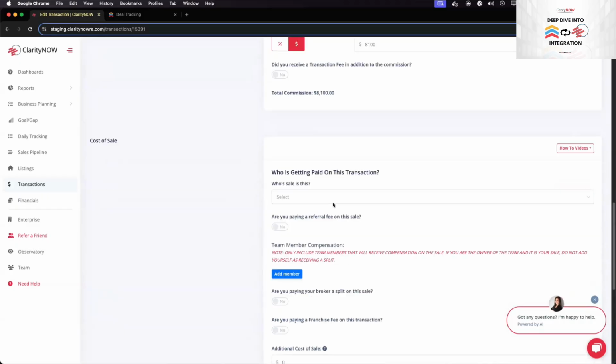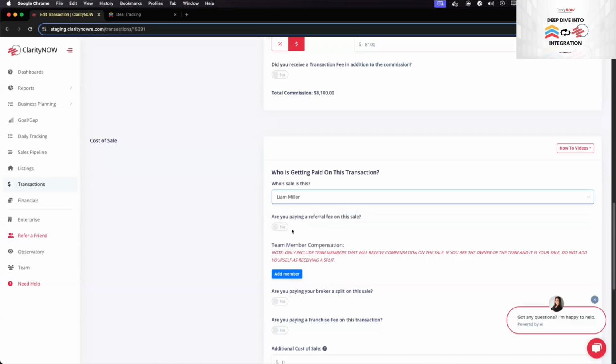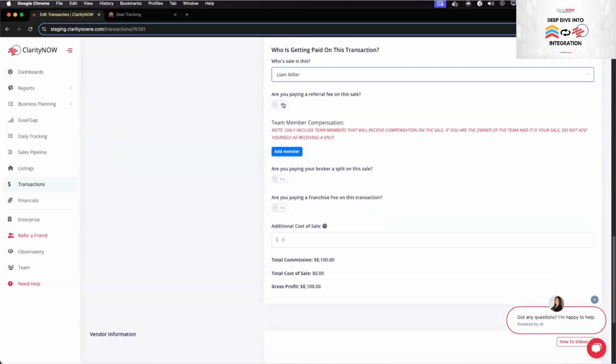So this is the cost of sales section. This is really the meat of what needs to be updated in each of these transactions once they are brought over from Follow Up Boss. So you need to add all of your cost of sale information. So whose sale is it? We'll just say it's Liam's. Are you paying a referral fee?